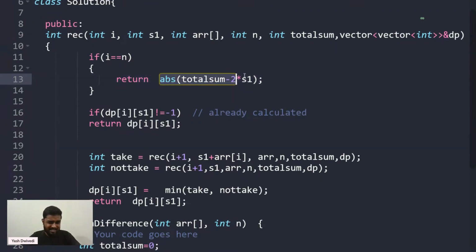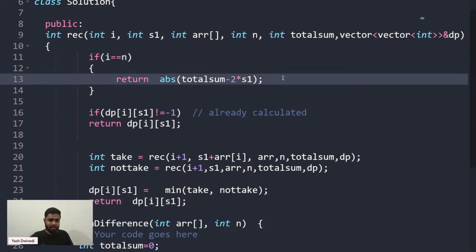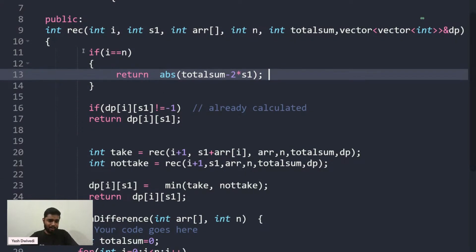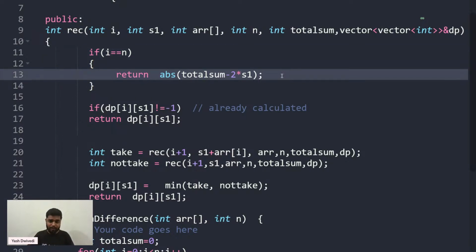Then again the same thing is there. If i is equal to n, then the first sum is nothing but total sum minus s1, and minus s1 again I'm doing. So this total sum minus 2 times s1 is what I'm getting, right? So every time I'm returning all the possible absolute differences. You can write all in the chat now as an acknowledgement.